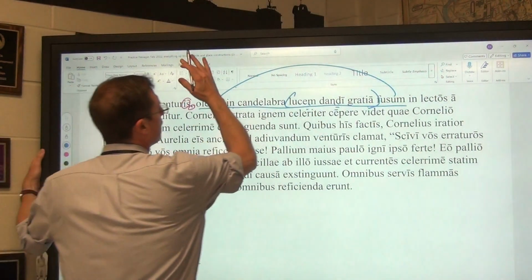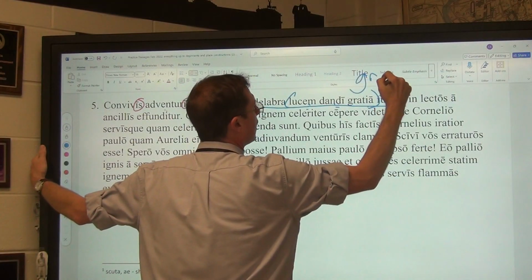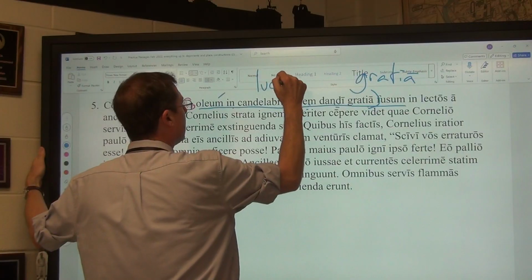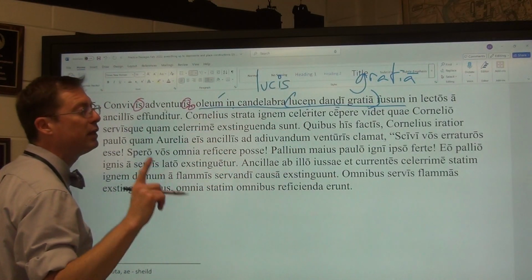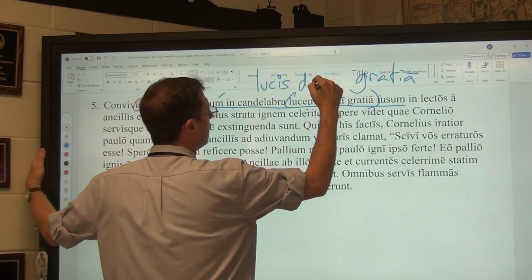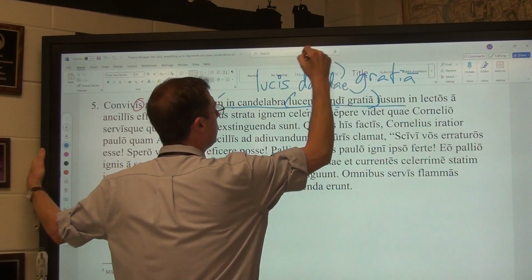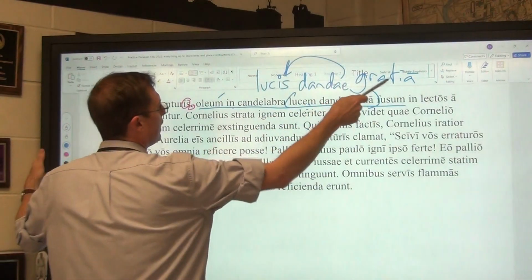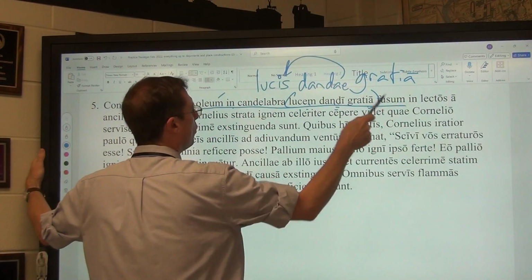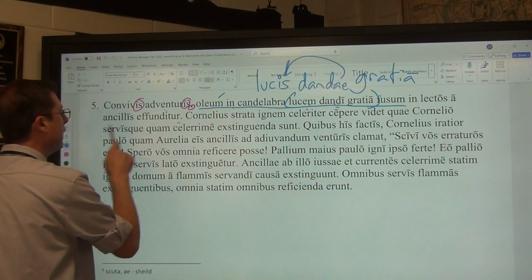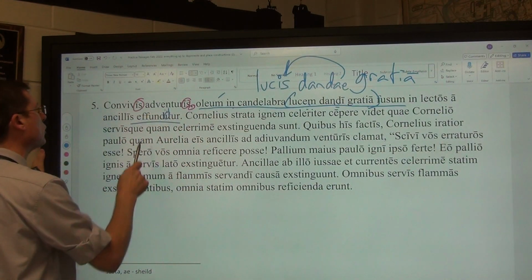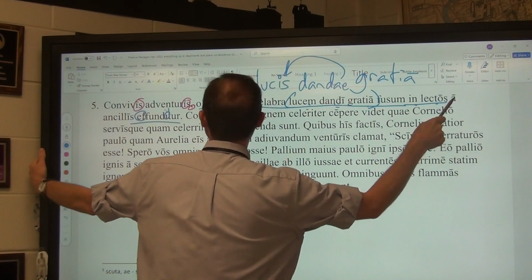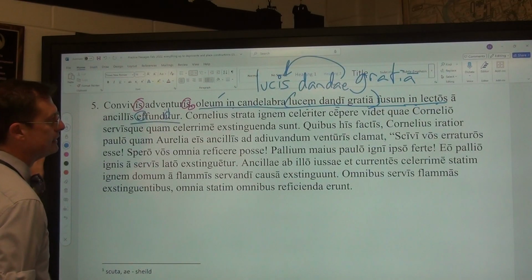If I were to turn this into a gerundive phrase, we would still use gratia, but it would be for the sake of the light, lucis, and light happens to be a feminine word, so it would be dandae, modifying it. So again, the black, for the sake of giving light, the blue, for the sake of the light about to be given. So that oil, having been poured for that reason, is poured out, ex, into the beds, onto the beds, by the slave ladies.